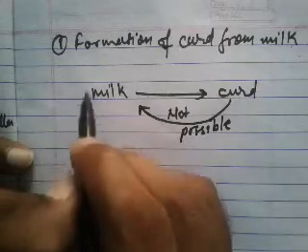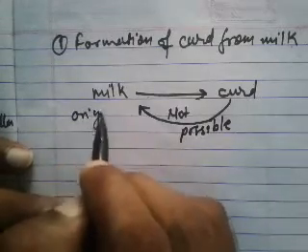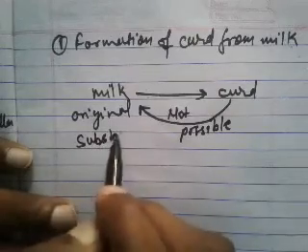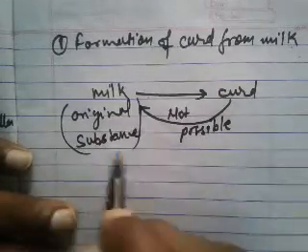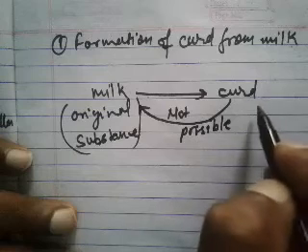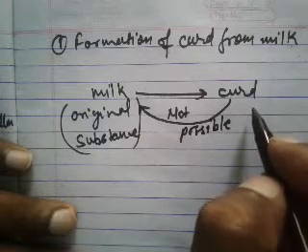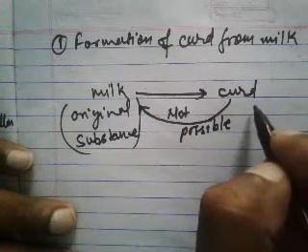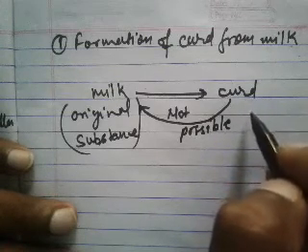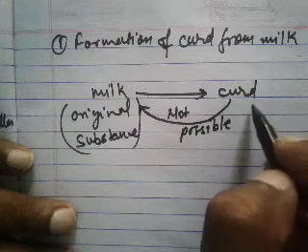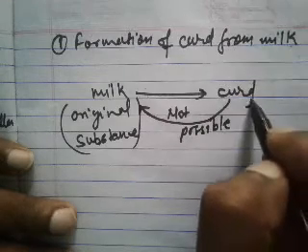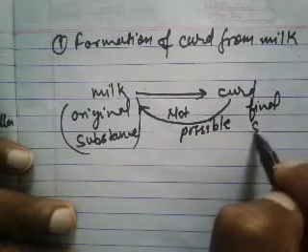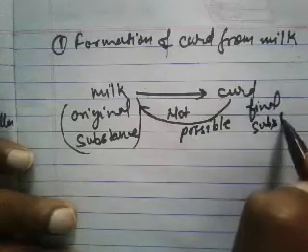So this is our original substance and this is our final substance.